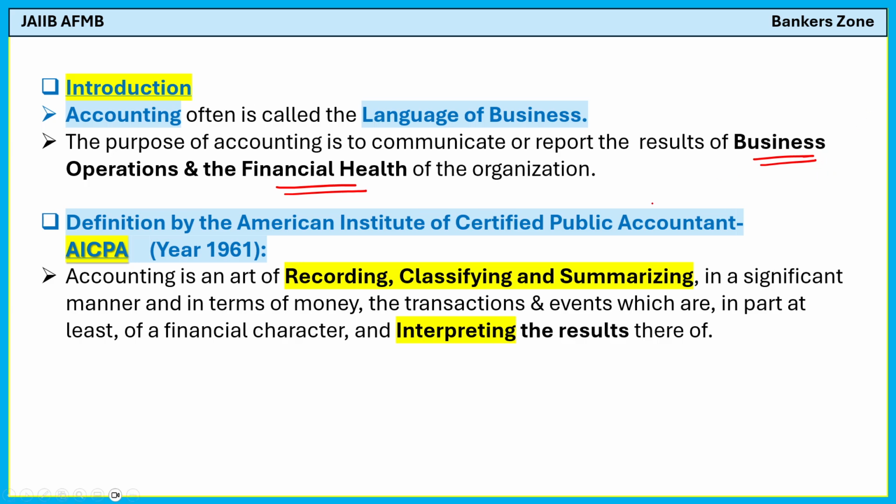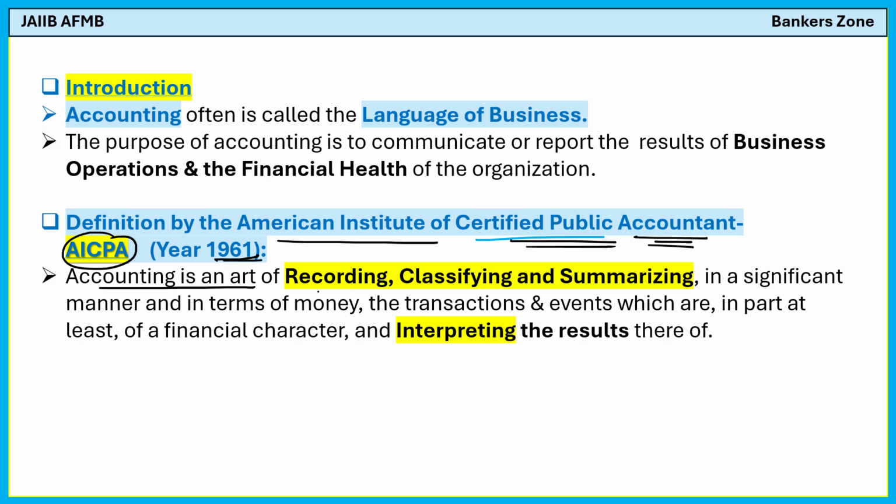Now see, the definition of accounting. The definition given in 1961 by the American Institute of Certified Public Accountants, AICPA: accounting is an art of recording, classifying, summarizing in a significant manner and in terms of money the transactions and events which are, in part at least, of a financial character, and interpreting the result thereof.